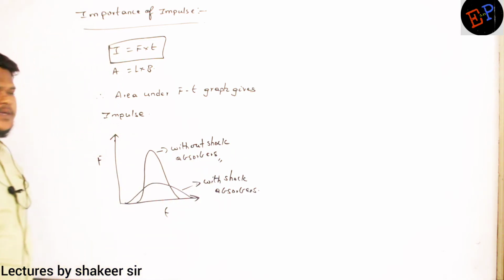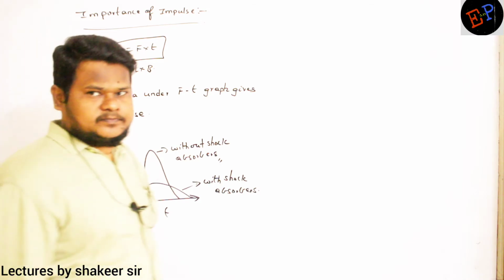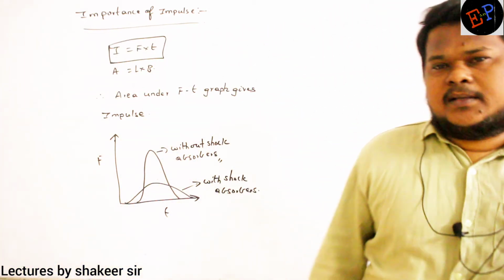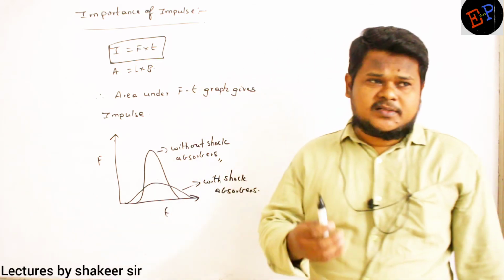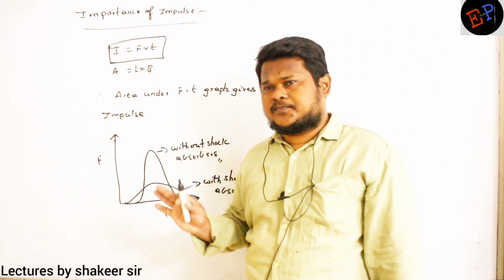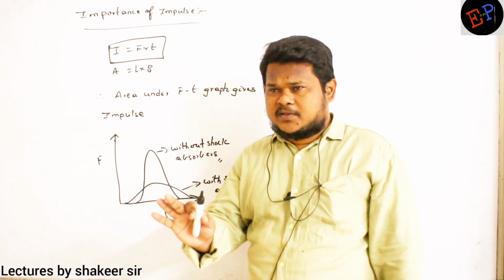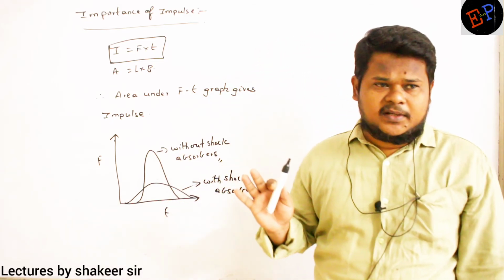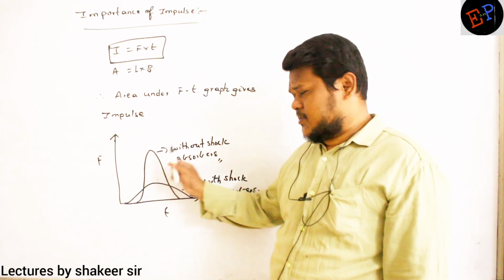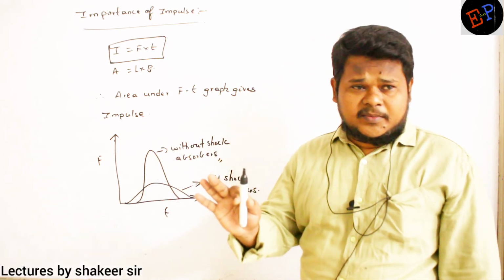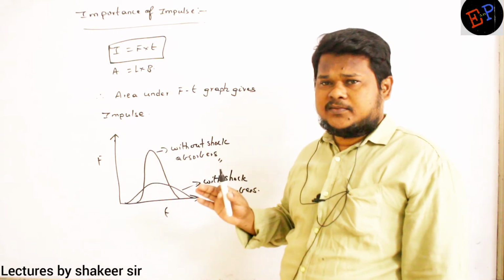Previously we discussed that when I am traveling with the same velocity on the same bike, impulse remains the same, no? Impulse with the shock absorbers and impulse without the shock absorbers remain the same. So the areas under the first graph and second graph should remain constant because area is nothing but impulse, no?